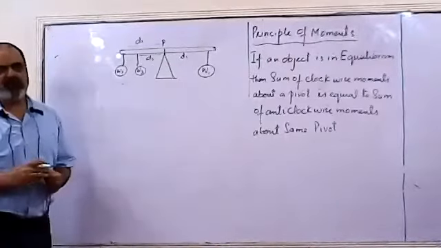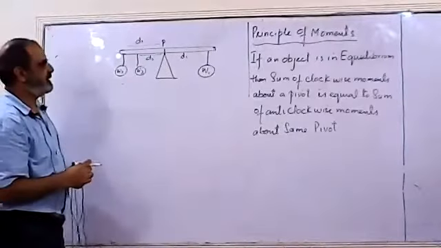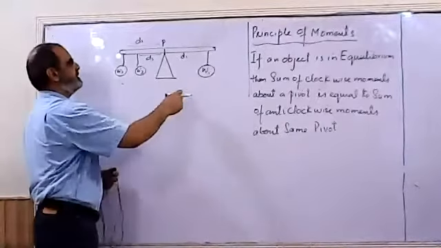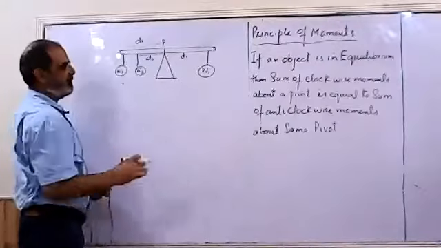If the rod is balanced about the pivot, then clockwise moment is equal to sum of anti-clockwise moment.